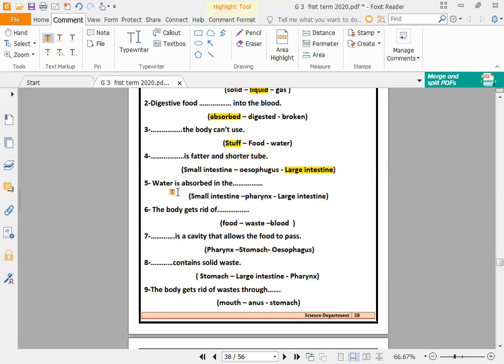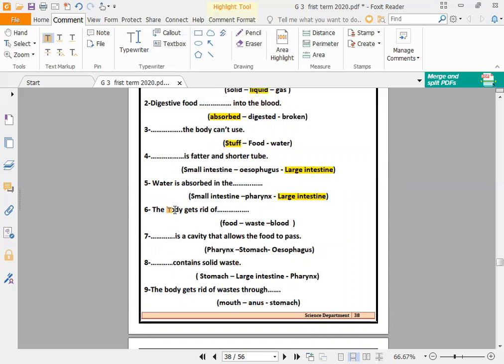Number five, water is absorbed in the dots. Small intestine? No, the small intestine absorbs what? Digested food. Pharynx absorbs? No. Who absorbs water? The large intestine. Excellent. So the large intestine absorbs the water.